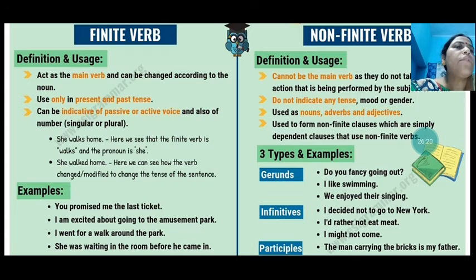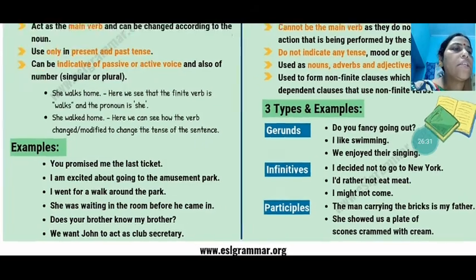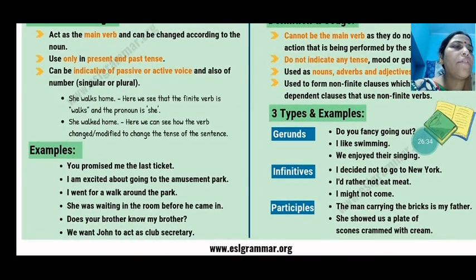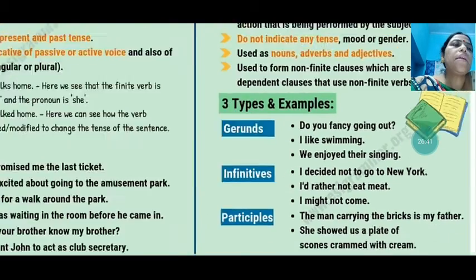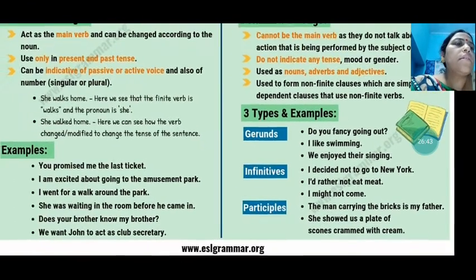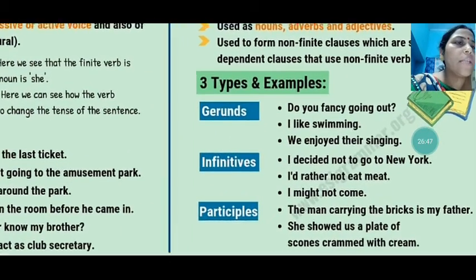Then non-finite verbs do not change their form. They remain as they are. They can be used as a noun, as an adverb, or as an adjective. Like here, gerunds, infinitives and participles we have done. Gerunds: do you fancy going out? Here, what is the gerund? Going is the gerund. I like swimming. Swimming is the gerund.